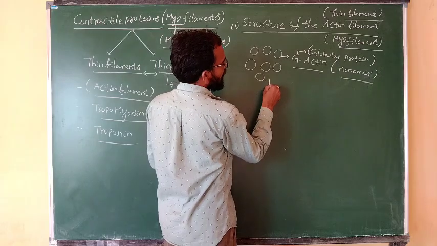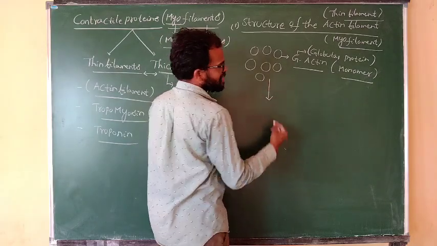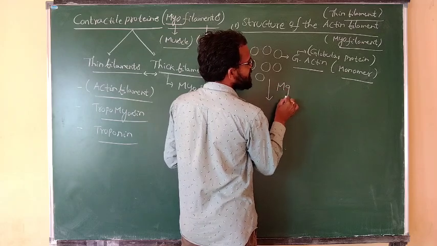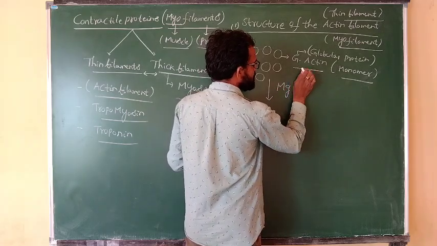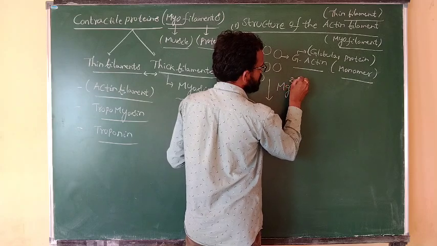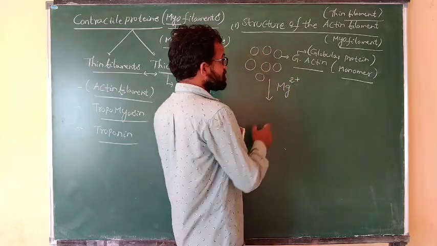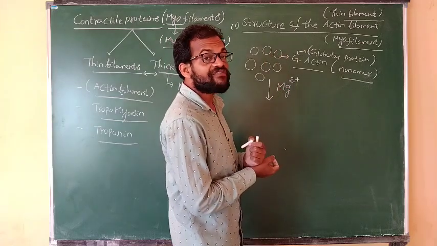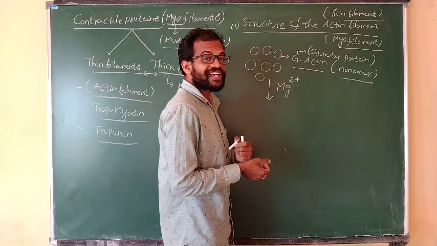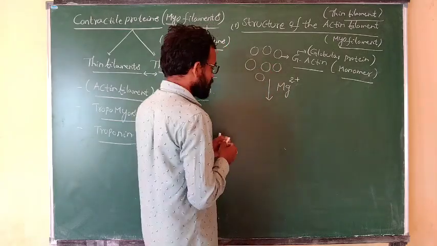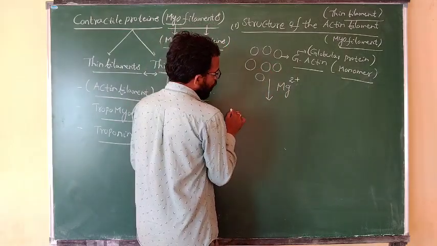Whenever this G actin reacts with magnesium ions, these monomers are converted into a polymer of F actin, or fibrous actin.